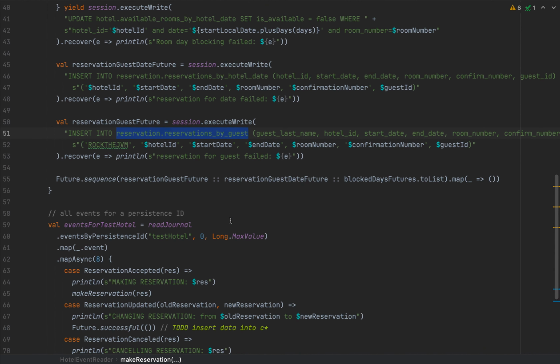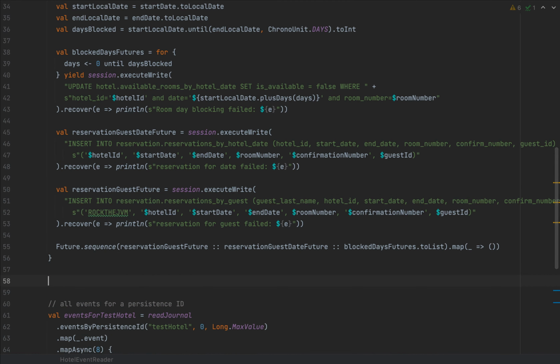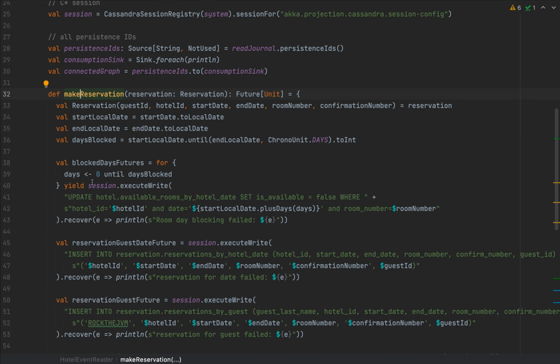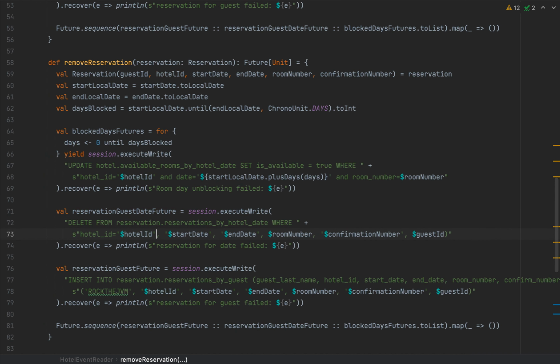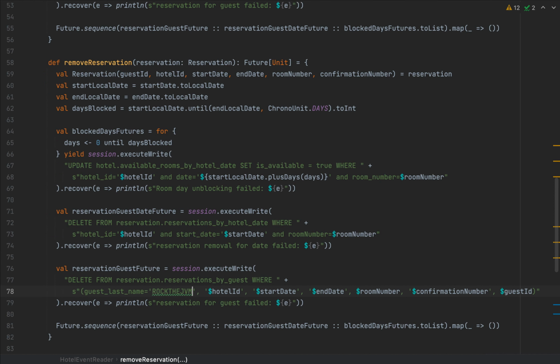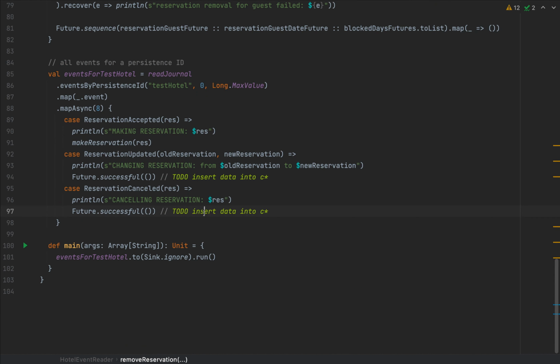So at this point, we have a first step towards full functionality of the read side of this CQRS application. We can also add another method here to remove a reservation and also to change a reservation. Now, the implementation of the removal of a reservation is comparatively simple because we can simply start from the previous implementation and just unblock the days in the calendar by setting their flags to true. And instead of inserting into the reservation tables, we're simply deleting where the conditions hold true for the hotel ID, start date, and room number. So in the case for cancellation, we can simply call this remove reservation. So instead of this to do, I'm going to say remove reservation for this reservation.